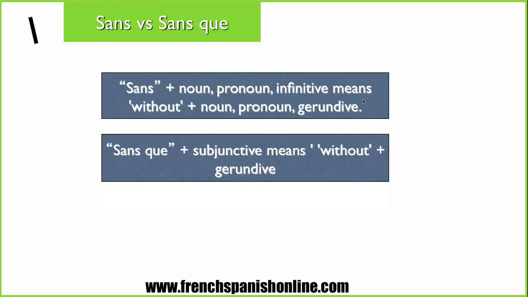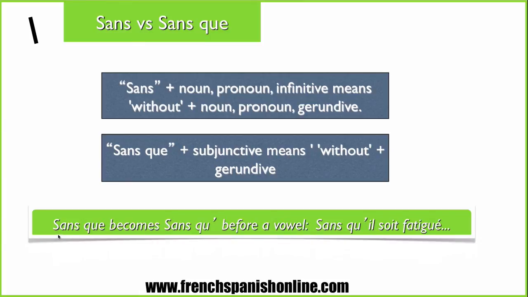So here, as you can see, we have twice the gerundive form, and we are going to see in this lesson when we have to translate this construction with sans or with sans que. Because of course there is a rule. Sans que becomes sans qu' with the apostrophe before a vowel, sans qu'il soit fatigué.